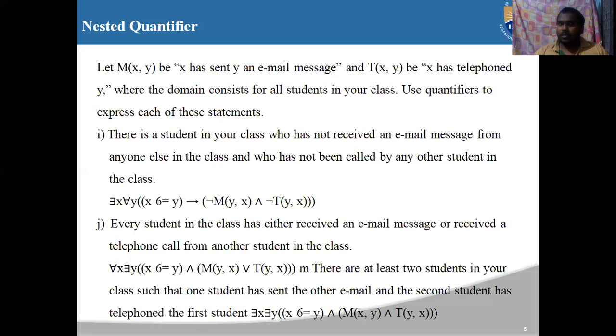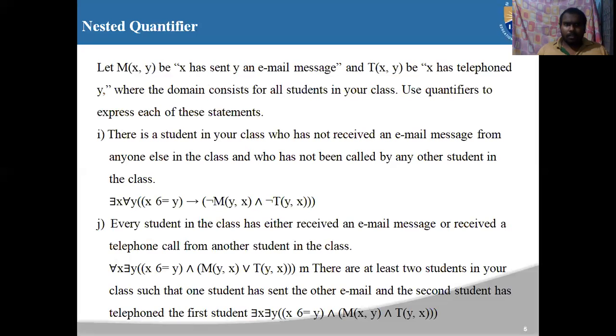So that student did not get any emails or phone calls from other students in the class.